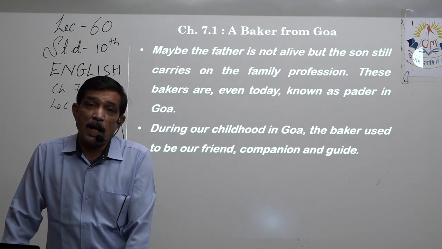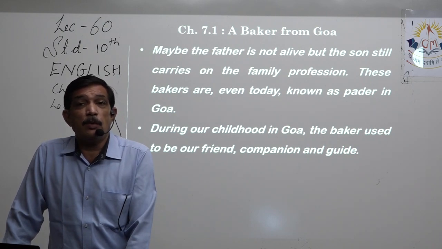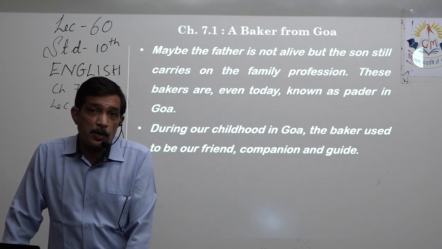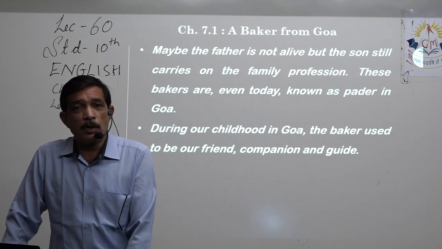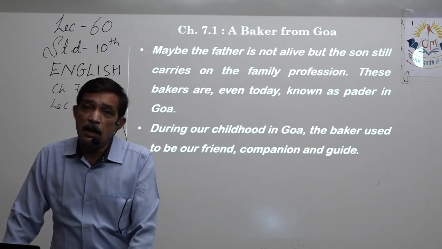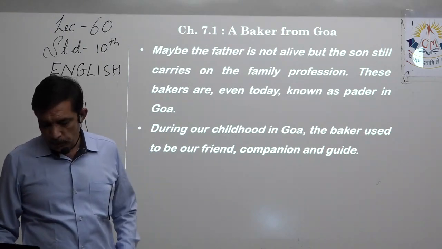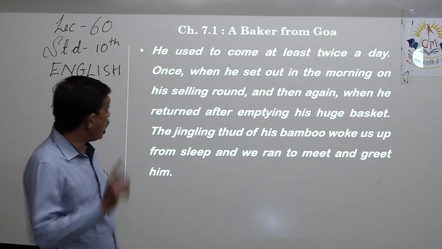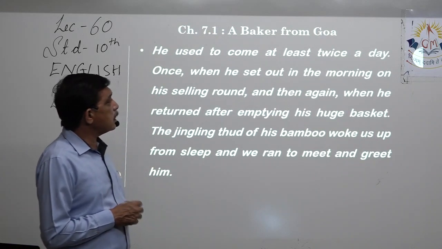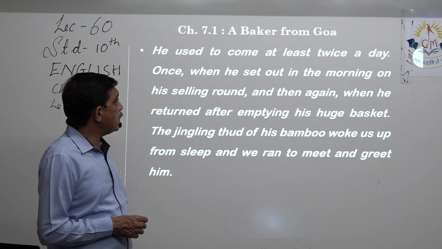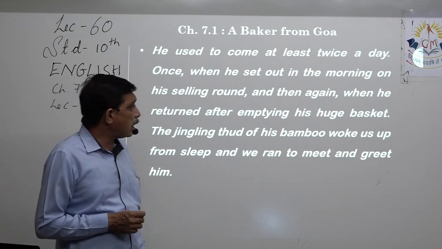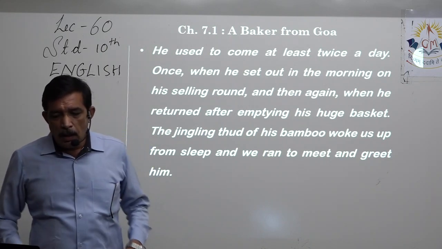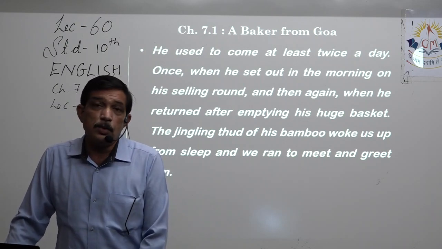He is a companion also, right? He might give the child something small extra also without even asking for money. And he was a guide also to tell the time. Why? He used to come at least twice a day, once when he set out in the morning on his selling round, and then when he again returned after emptying his huge basket.